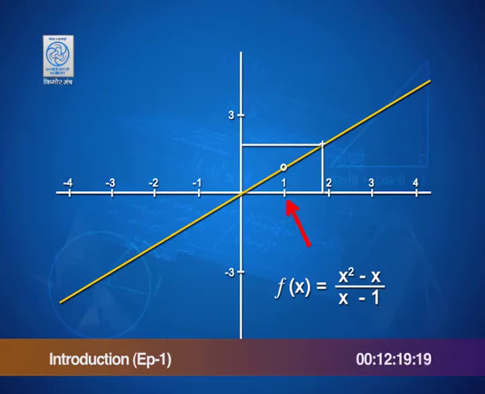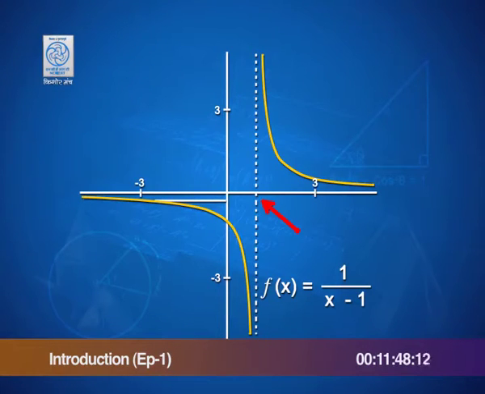Whereas in this one, the function is (x square minus x) by (x minus 1), clearly not defined at x equal to 1. And so, x equal to 1 is not in the domain of the function, and therefore you have to leave a little mark, a little gap at x equal to 1 when you draw the graph of this function, and therefore again discontinuity because the function is not defined at x equal to 1. Whereas, compared to the previous graph, from both sides of 1, it is going towards the same height, right.